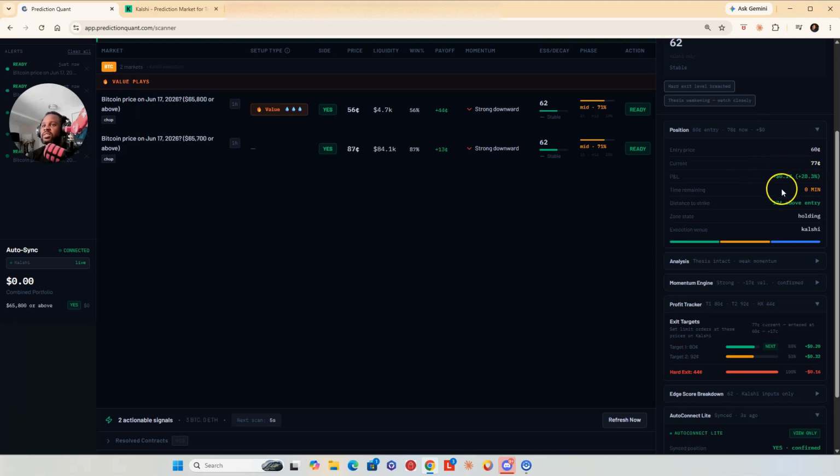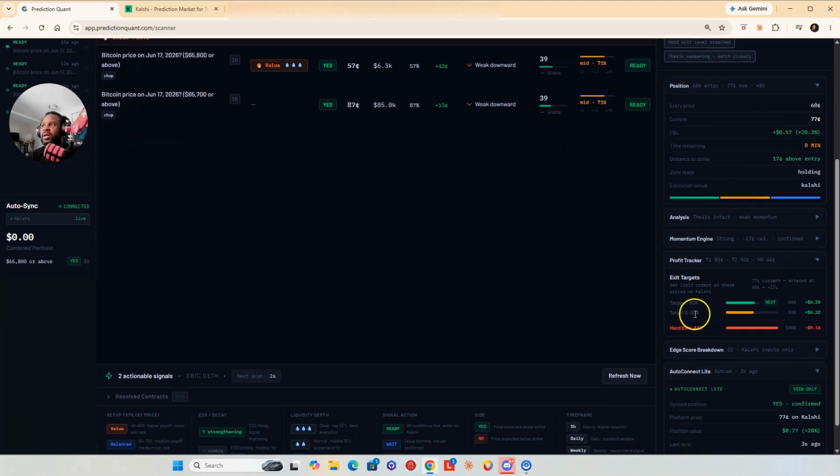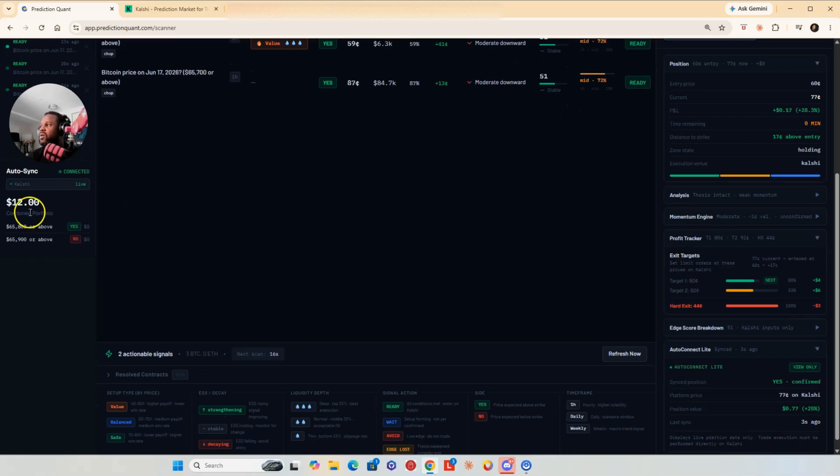Currently it says 77. Now we want to focus on here. It says hard exit is at 44 cents. Target price is at 80 cents. If we look on the far left, this is the amount of the trade that's in right now. For some reason, it still has our other contract up. That should be going away. That was canceled out because we didn't take that.